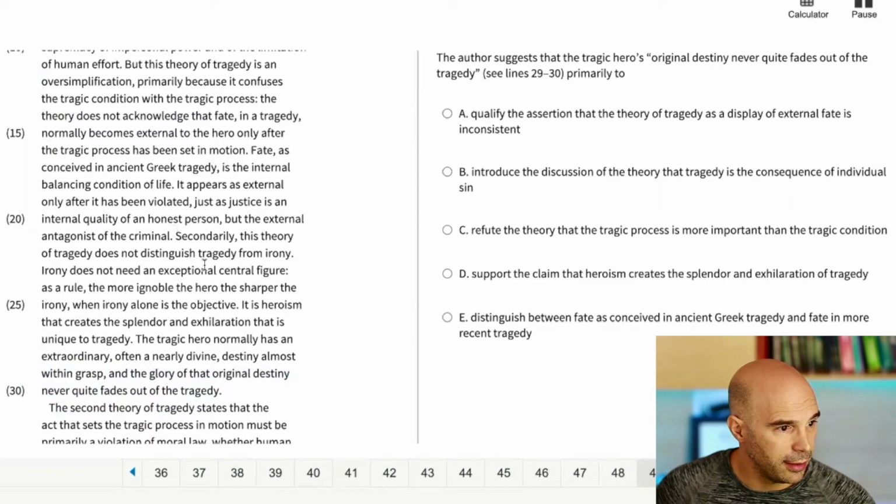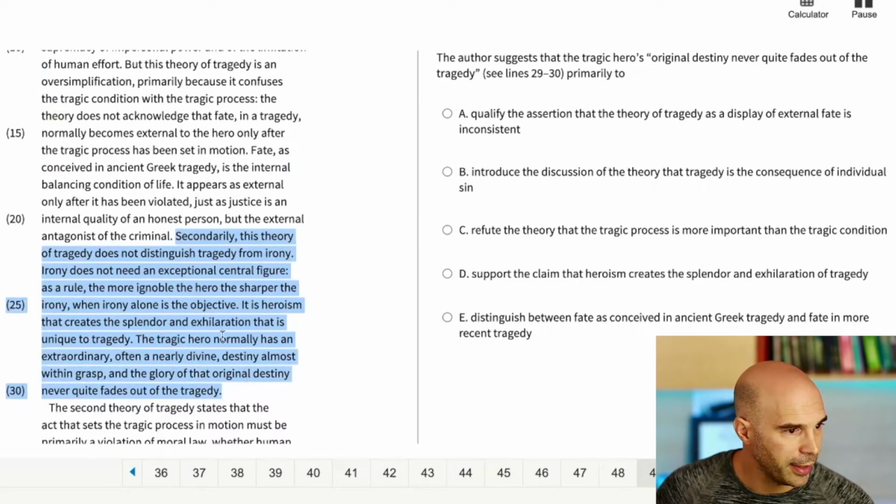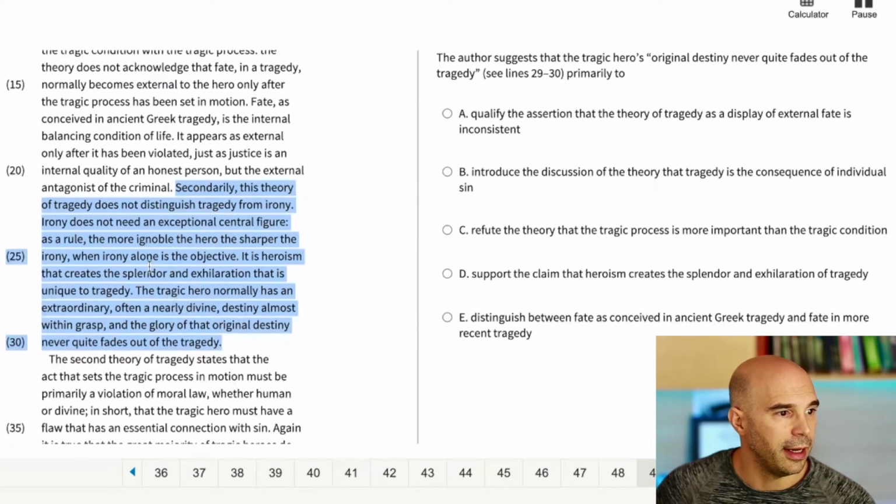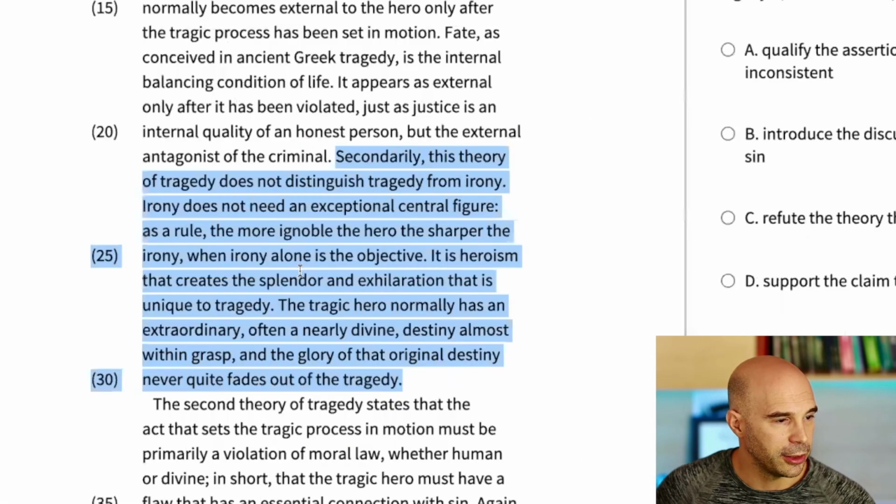Now, it looks like the secondarily that we were looking at earlier goes all the way to here. Maybe it goes all the way to the end, in fact. I don't know. It's hard to say where the secondarily ends. Most likely it ends at the end of the paragraph. So I'm just going to go ahead and read that whole thing that I have highlighted here and then see if I can answer the question.